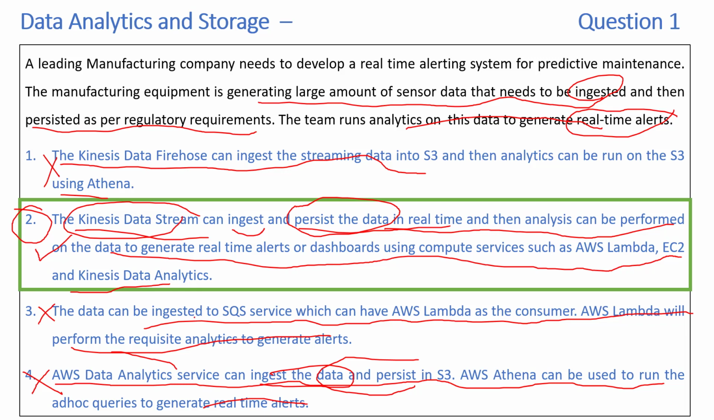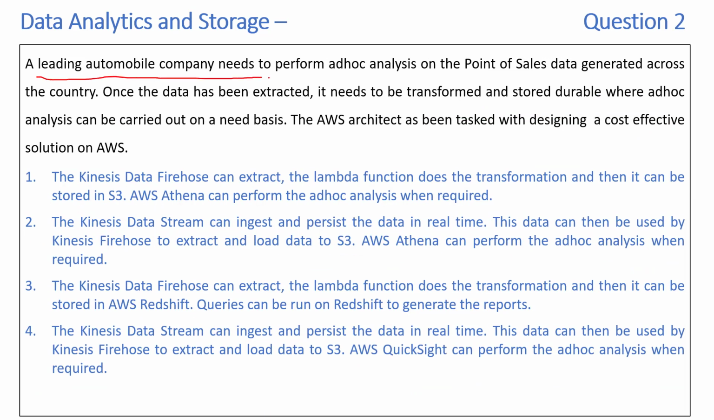Okay, great. Now let's look at the second question. A leading automobile company needs to perform ad hoc analysis on point of sales data generated across the country. Once the data is extracted, it needs to be transformed and stored durably, where ad hoc analysis can be carried out on a need basis. The AWS architect has been tasked with designing a cost-effective solution on AWS. So we have to look at cost effectiveness.